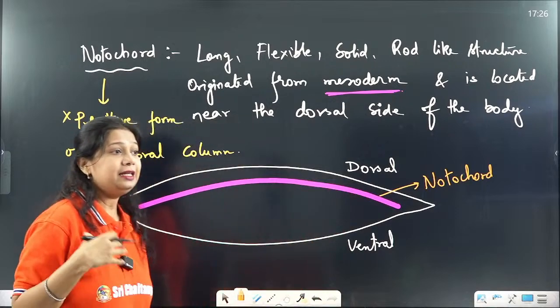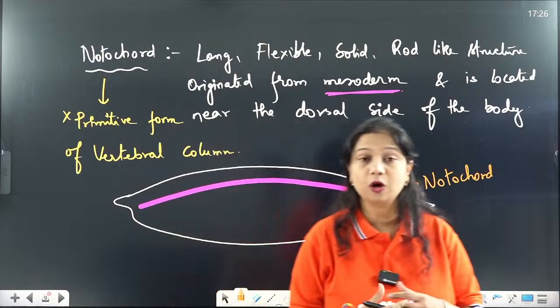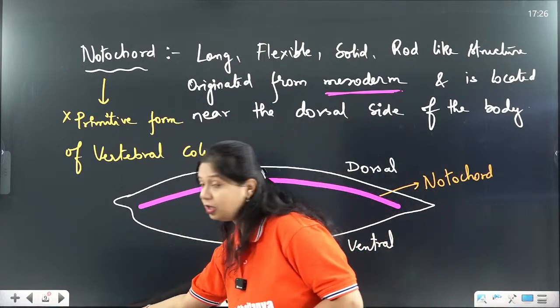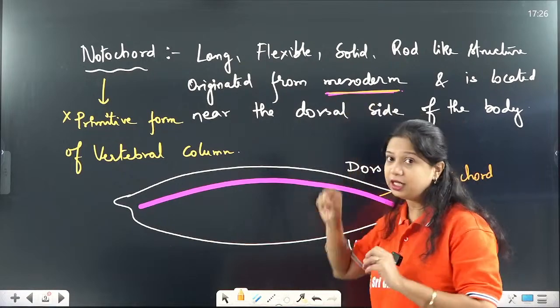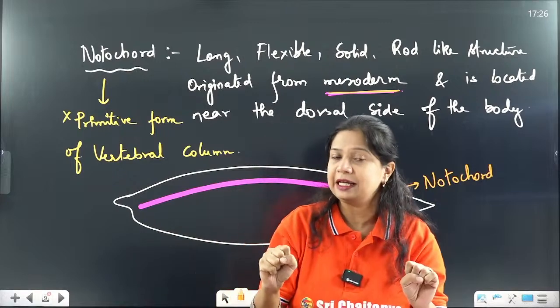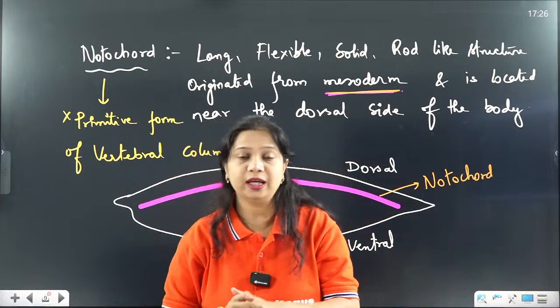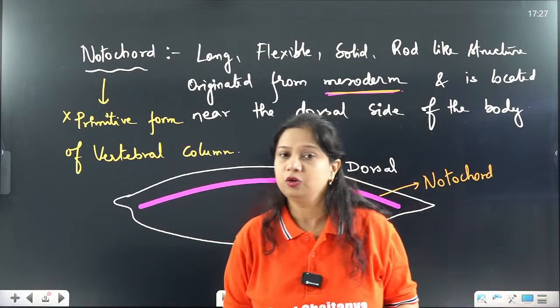Notochord in later life forms the vertebral column. Notochord is what? It is a mesoderm originated long flexible rod-like structure. So it is present in case of the chordates only. Non-chordates do not have the structure called the Notochord.